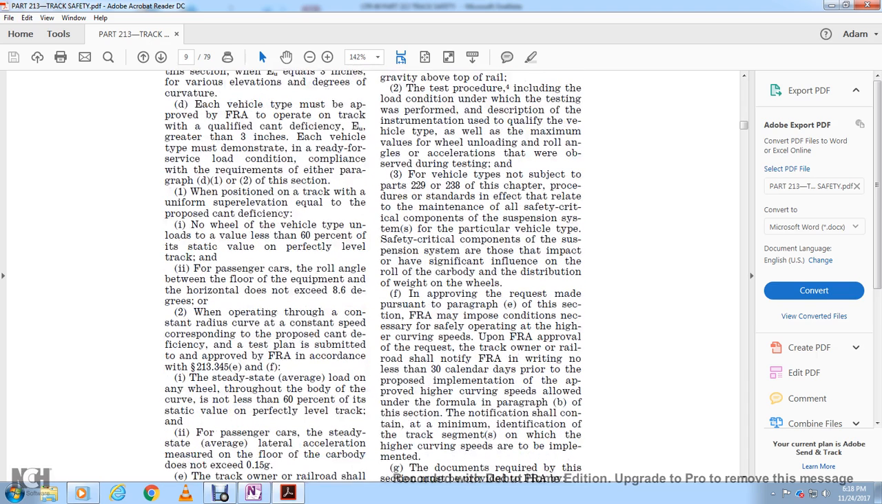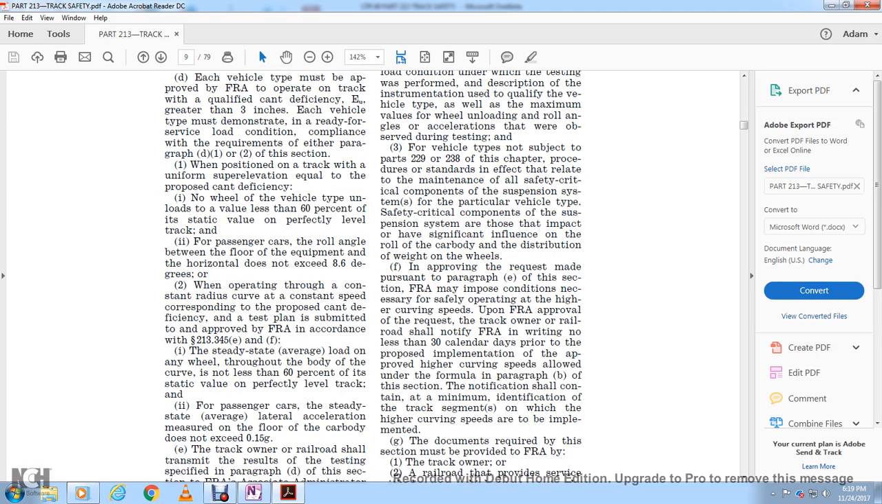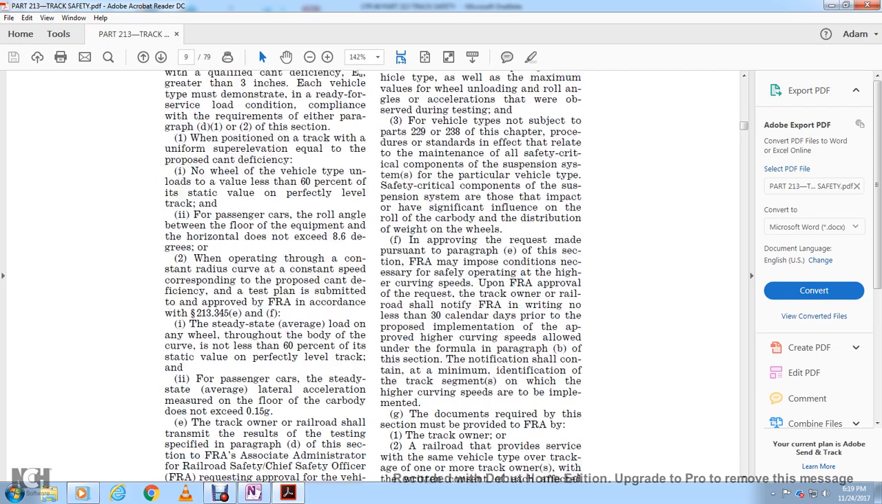213.345 E and F. The steady state average load on any wheel throughout the body is not less than 60% of the static value with a perfect level of the track for the passenger car, with the steady state average lateral acceleration on the floor of the car body not exceeding 0.15 g.